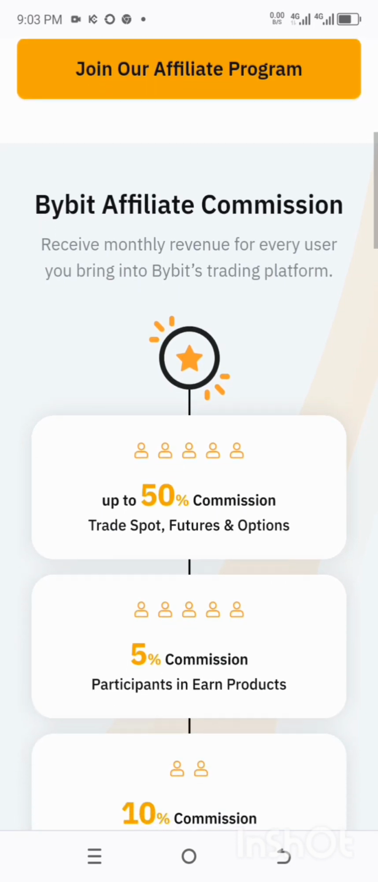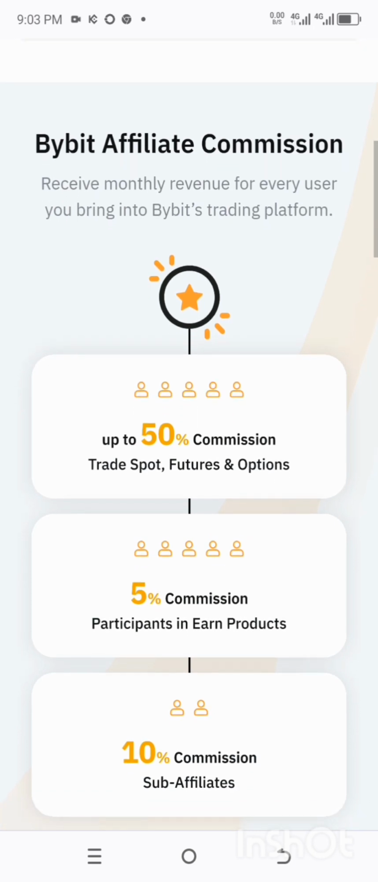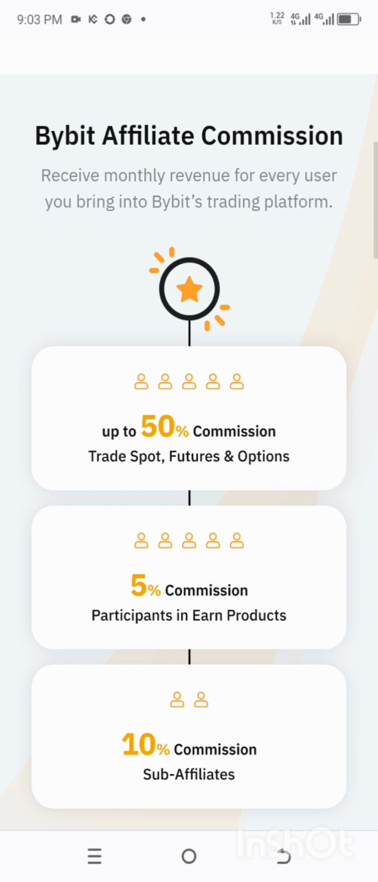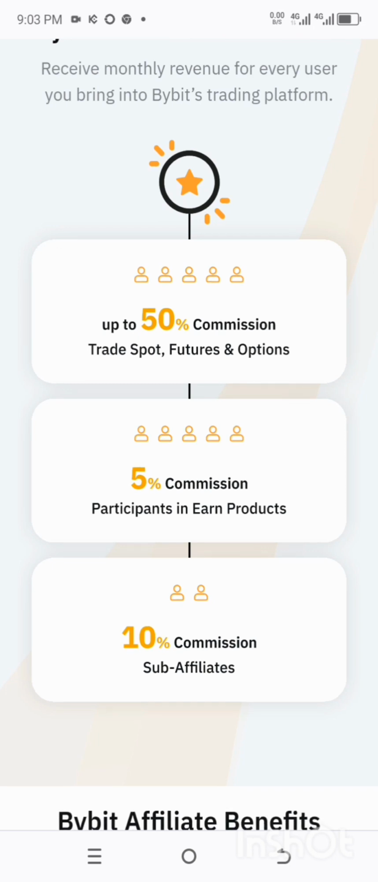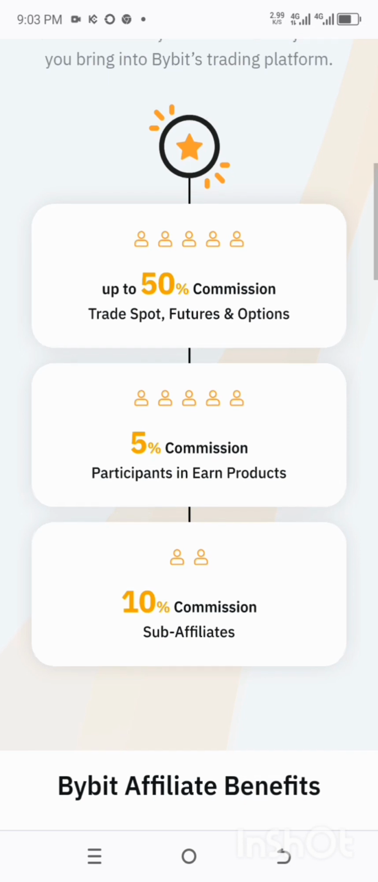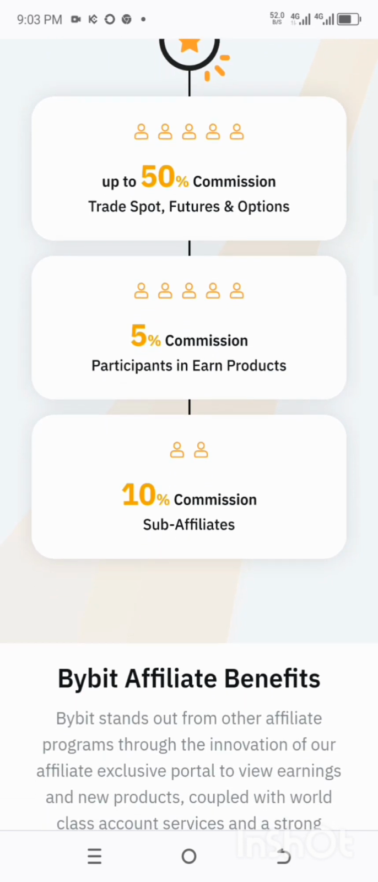What can you gain when you bring users to Bybit? You can gain up to 50% commission on products of their trading: spot, futures, and options trading. You also get 5% commission from participants in sub-affiliates. That is, if those people you refer bring another person, you earn 5% commission from that person's own. You also get 10% commission on sub-affiliates.